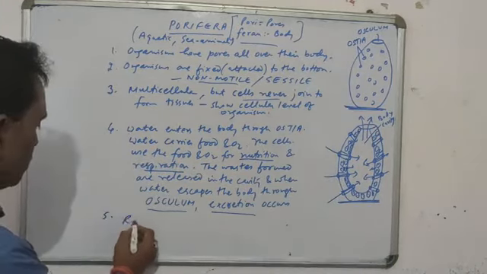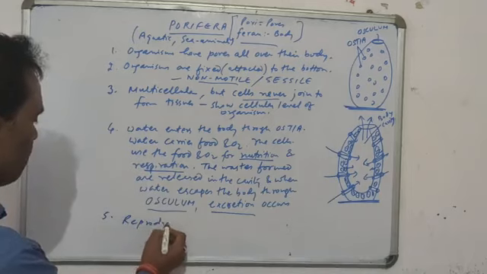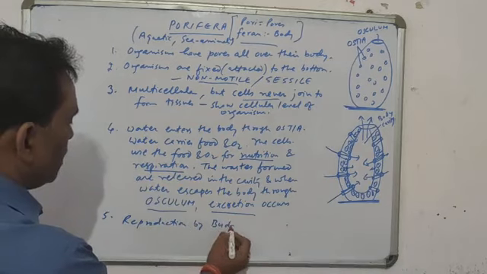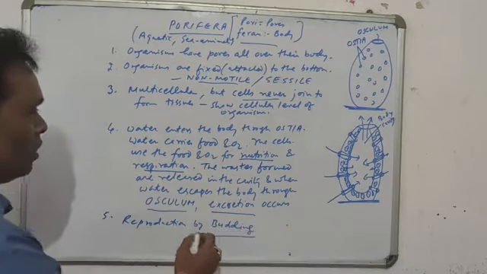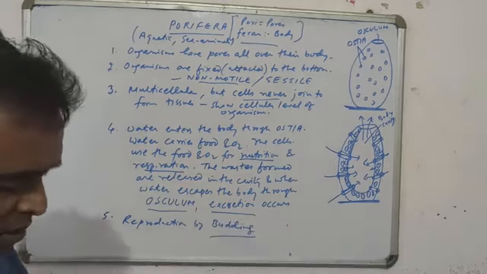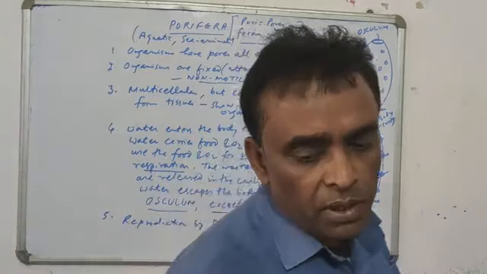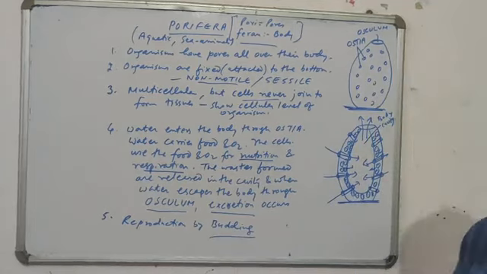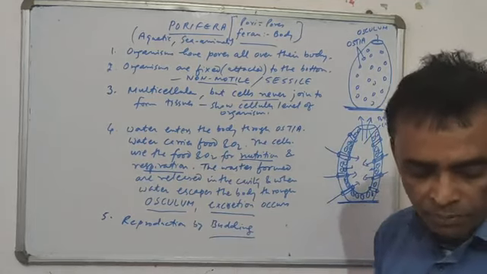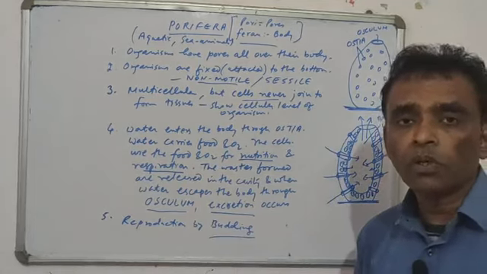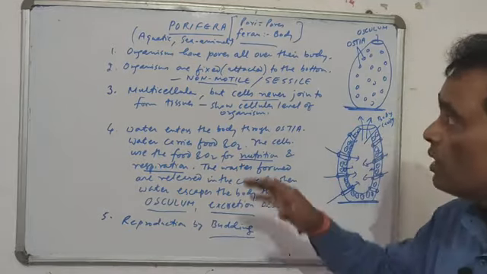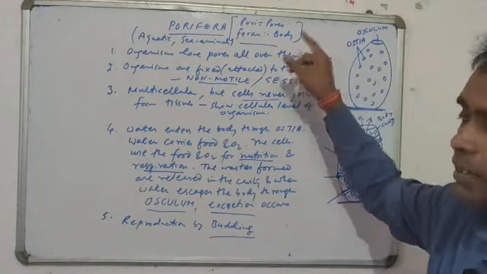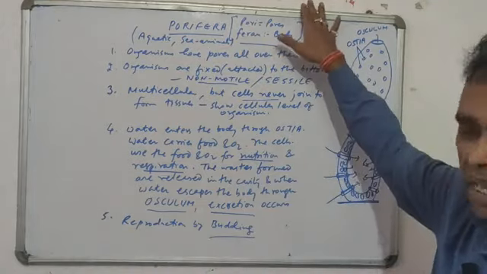They reproduce also, but the reproduction is by a simple asexual reproduction known as budding. So this is the simplest kind of animal, completely primitive, extremely simple organisms which are kept in a group called Porifera. The Porifera group got its name because all these animals have pores on their body. That is the primary character.